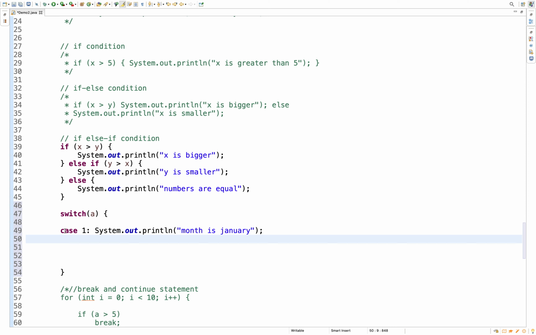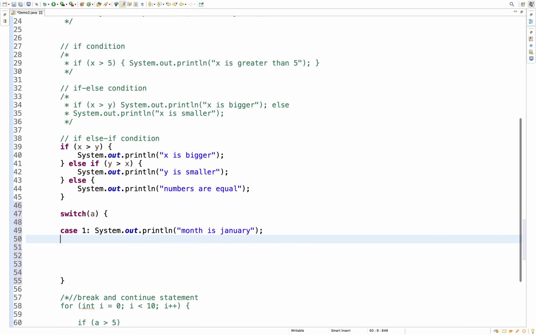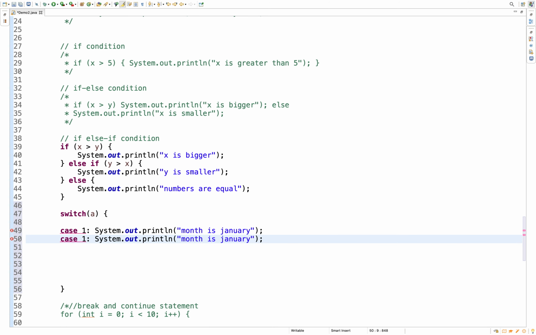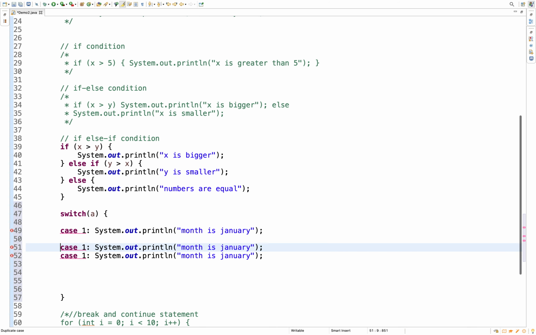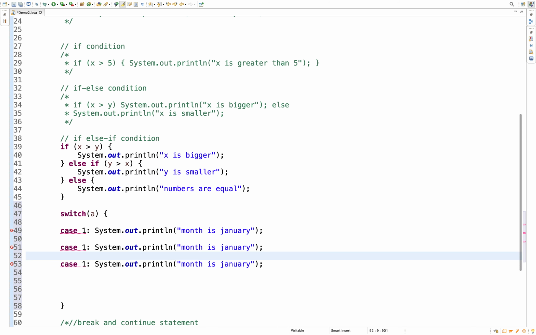Let's copy the same and modify it a bit. Into this switch block, I'll be passing some integer values, say 1, 2, 3. If it is 1, it should print the month, January. If it's 2, it should be February, and so on.